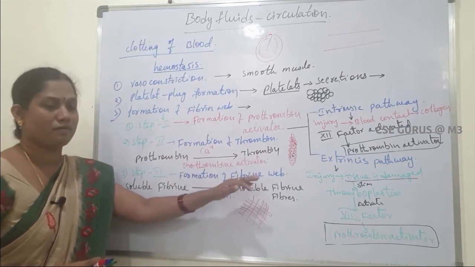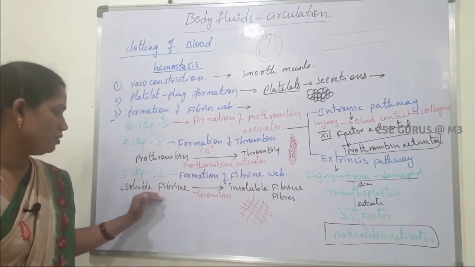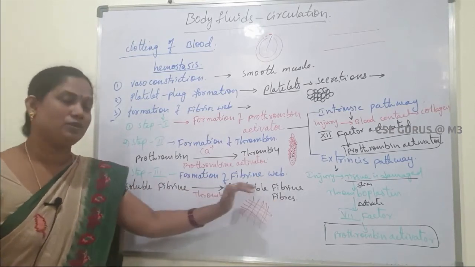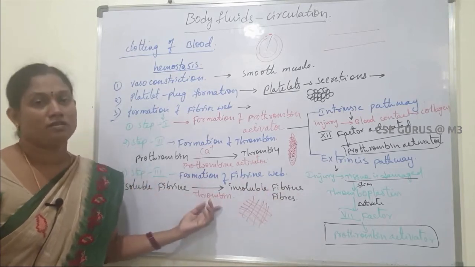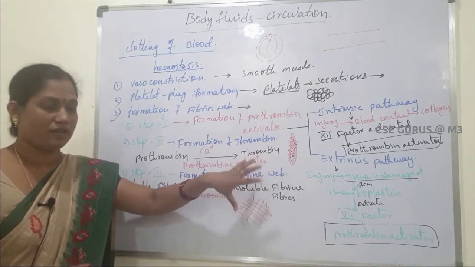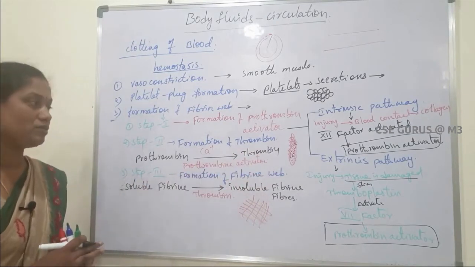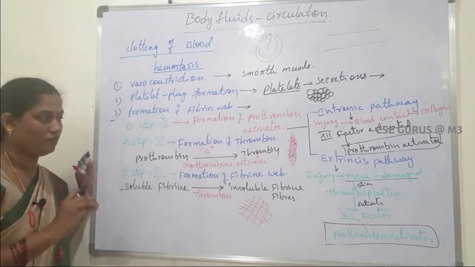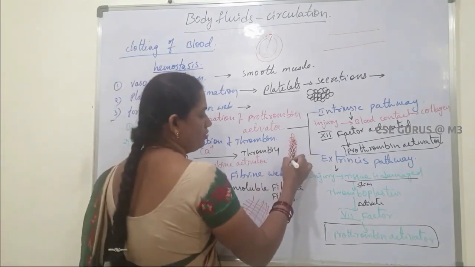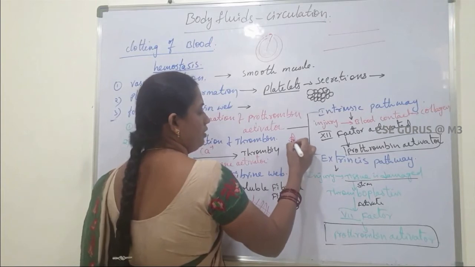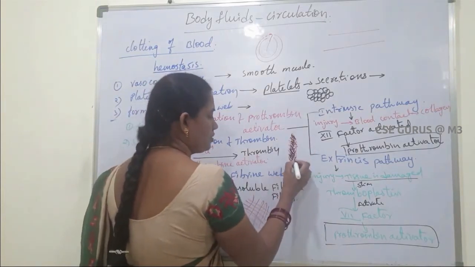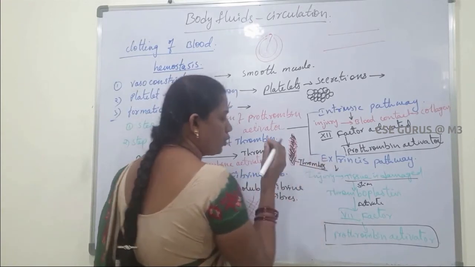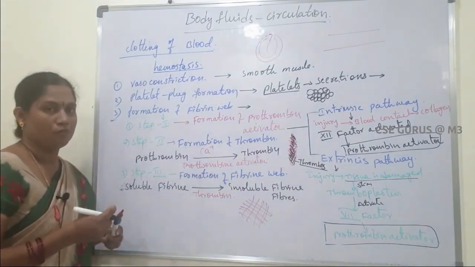Step 3, formation of fibrin web. Soluble fibrin is converted into insoluble fibrin fibers in the presence of thrombin. They make a mesh or net-like structure on the wound and completely close it, stopping the bleeding. Here the blood cells and platelets are all stuck. The clot of the blood is called thrombus.